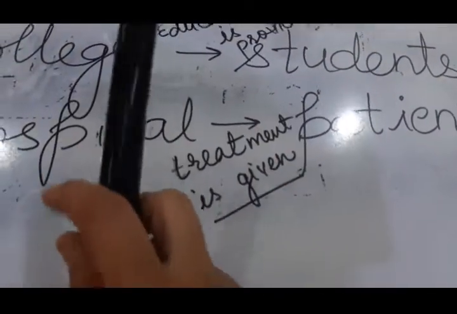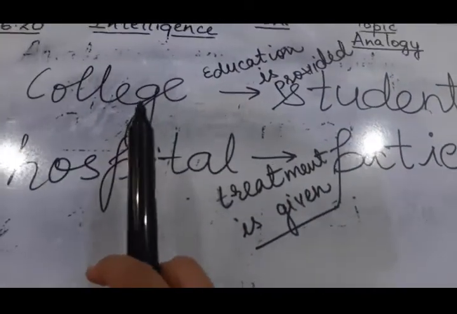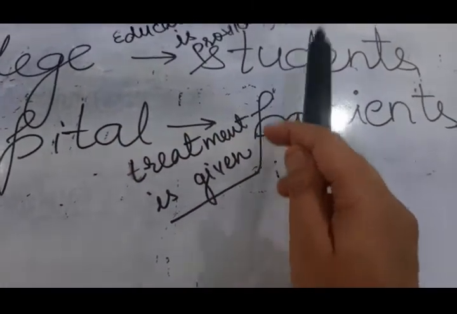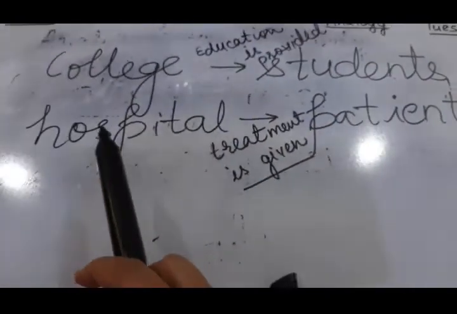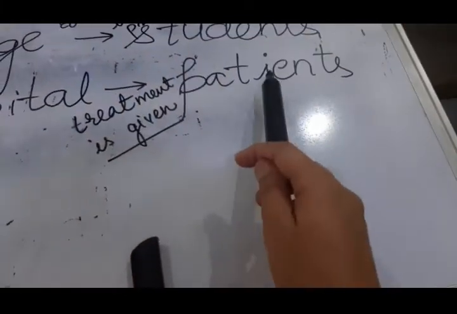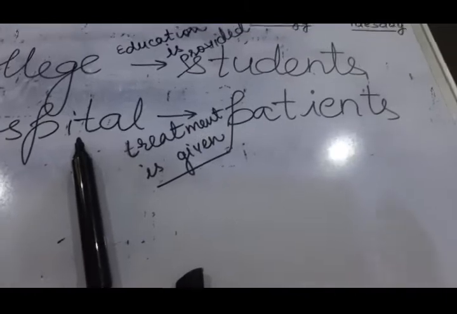Both are similar because student is related with college, and patients are related to hospitals.